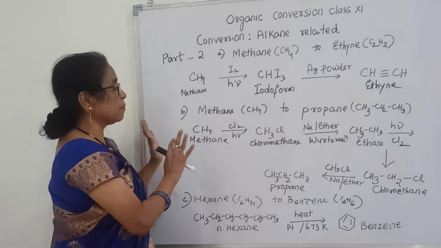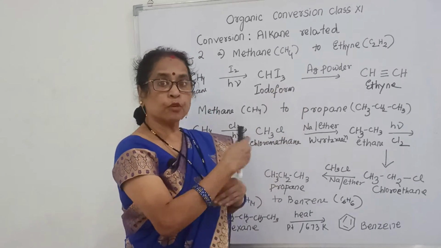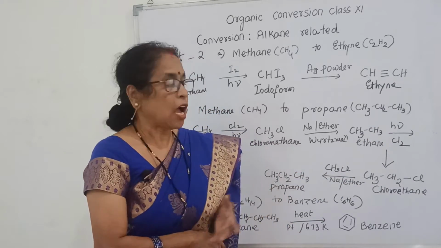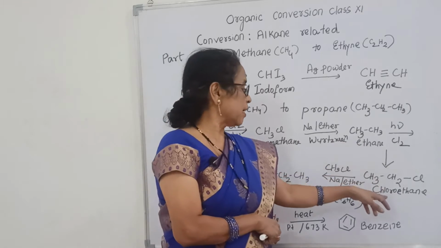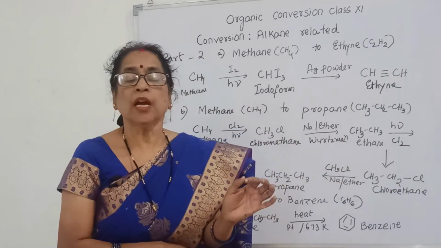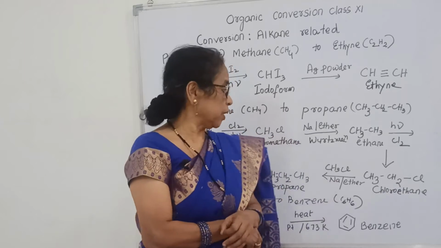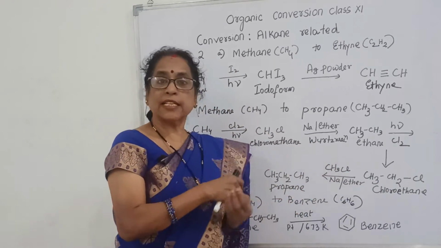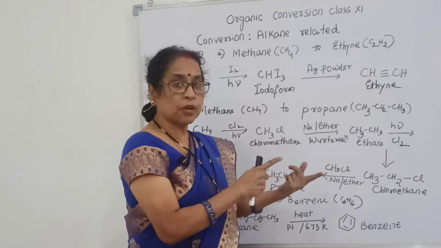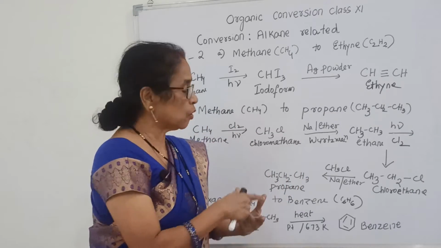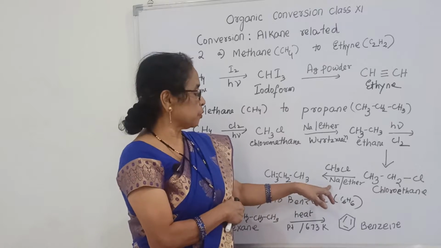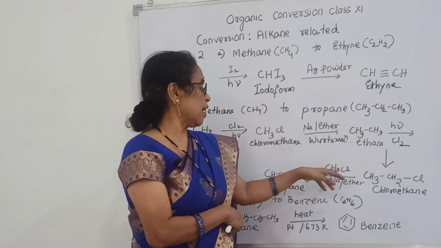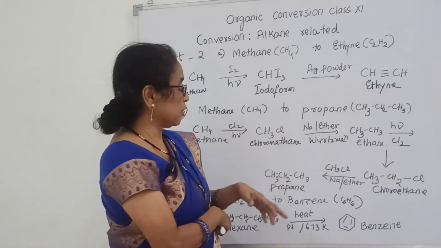Now ethane is produced, but my question is how to convert it to propane. So ethane again you treat with sunlight and chlorine, then what happens? Again one hydrogen is replaced by chlorine, and it gives chloroethane. To chloroethane you add chloromethane in presence of sodium in ether. This is also a Wurtz reaction, where another alkyl halide is added.